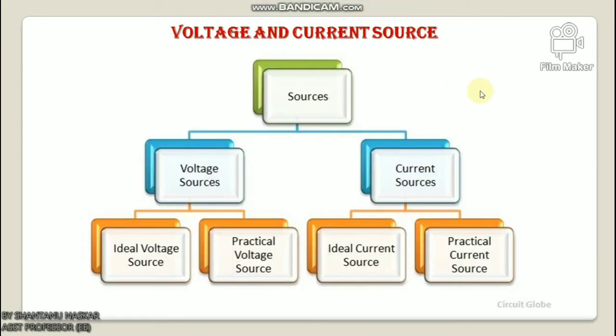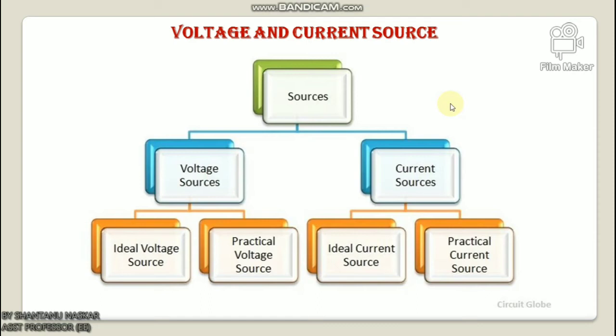After this, I will discuss voltage and current source. So first of all, you have to know what a source is. A source is a device which converts mechanical, chemical, thermal or some other form of energy into electrical energy. In other words, the source is an active network element meant for generating electrical energy. The various types of source available in the electrical network are voltage source and current source.